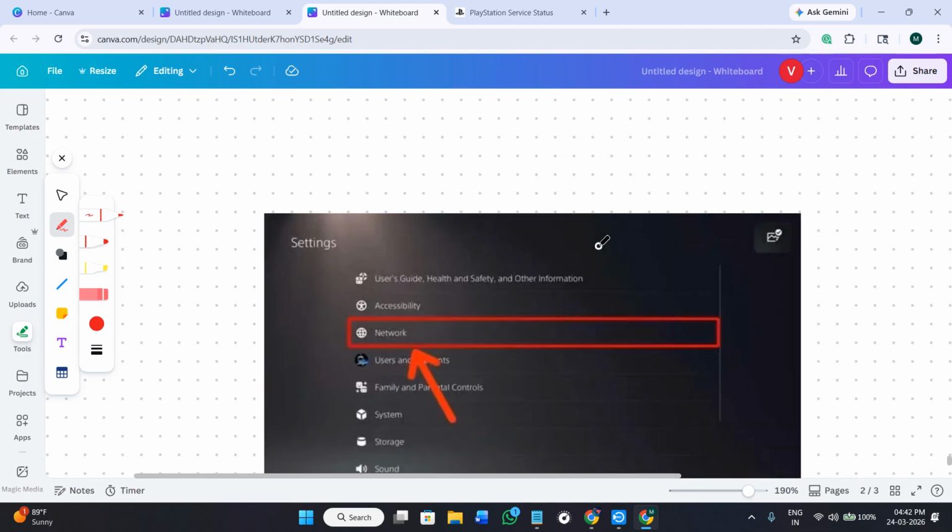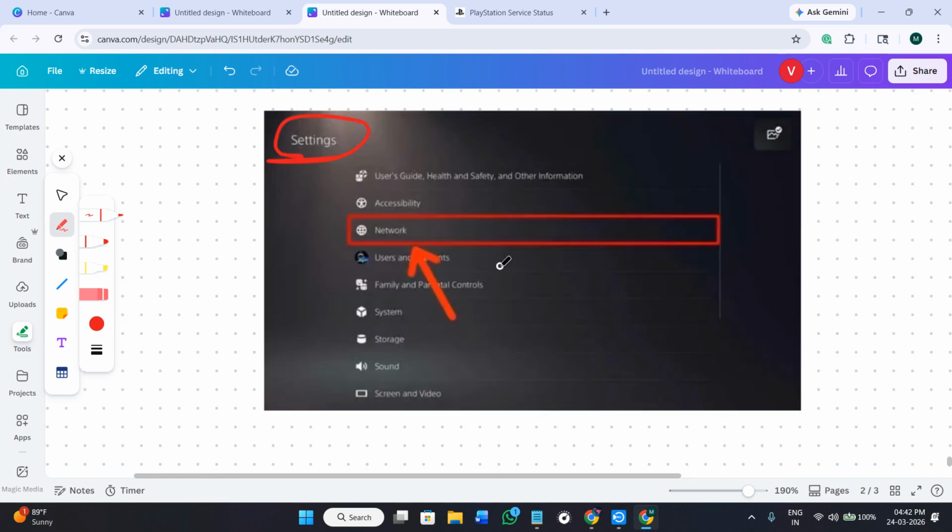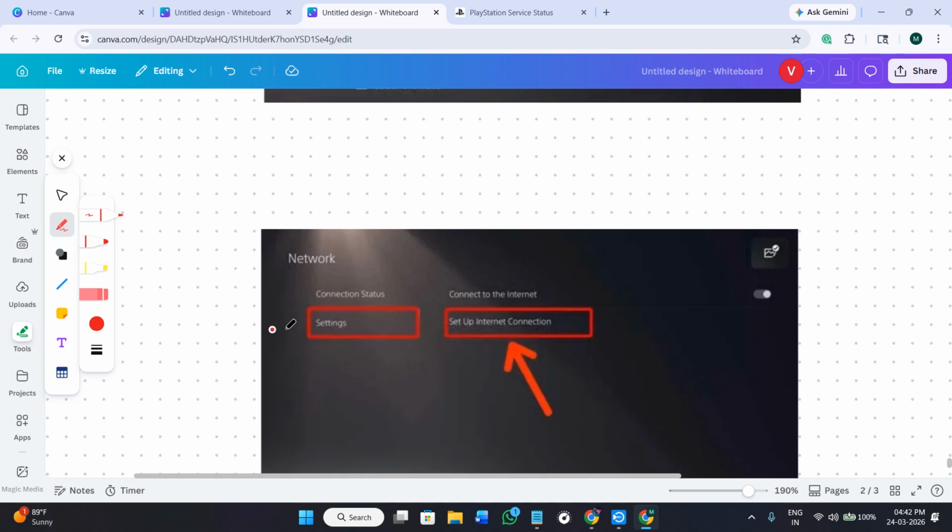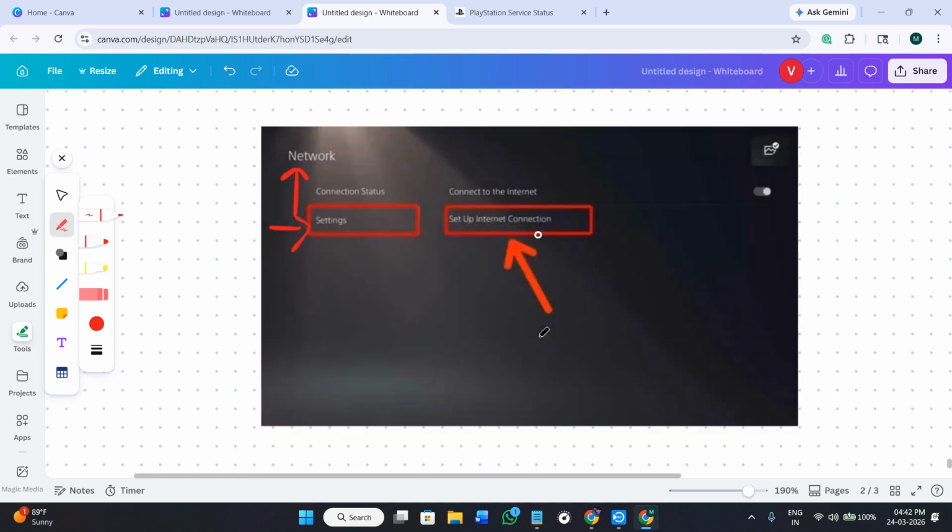Now, once this step is done, you need to reset your network settings as well. For that, come inside the settings of your PS5. Over here, click on the option of Network. Now, click on the option of Settings inside Network. Afterwards, click on the option of Set Up Internet Connection. Now, select the option to forget your current network and reconnect it again. Enter the Wi-Fi password and complete the setup. This particular step is going to clear the temporary connection errors that are causing this issue.